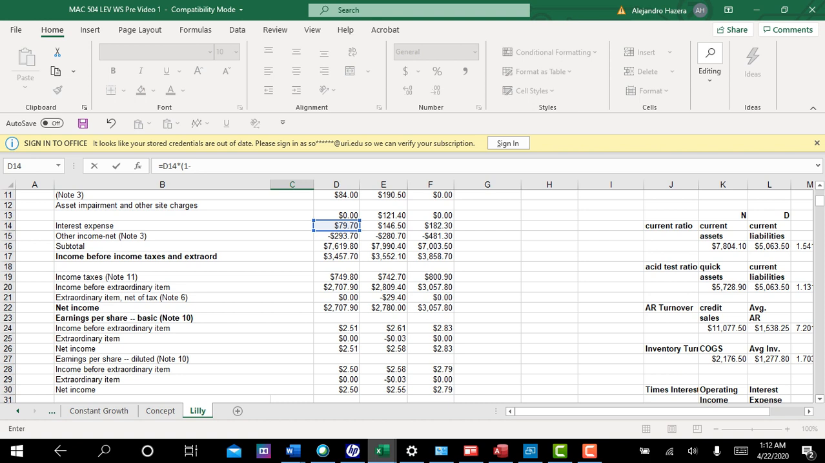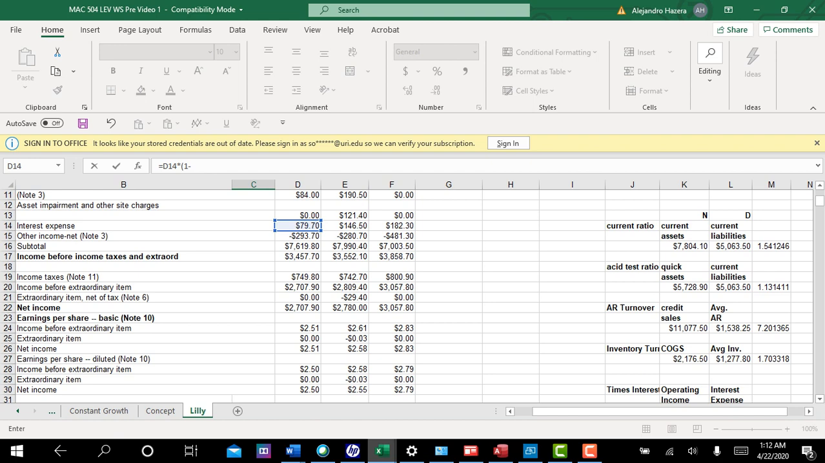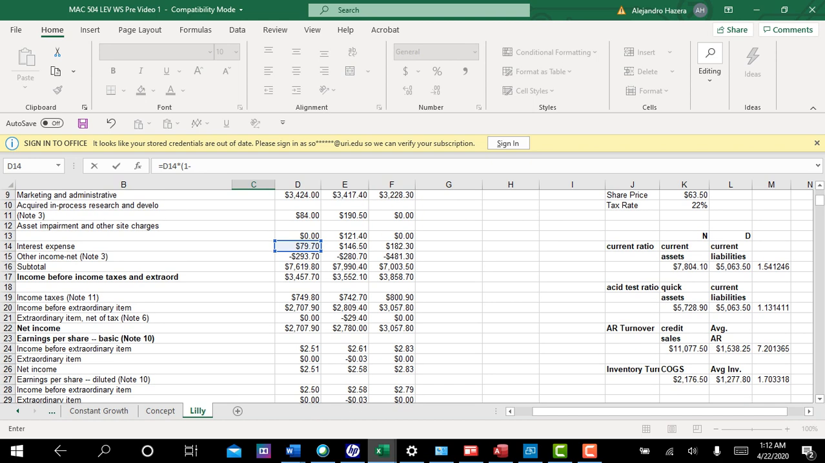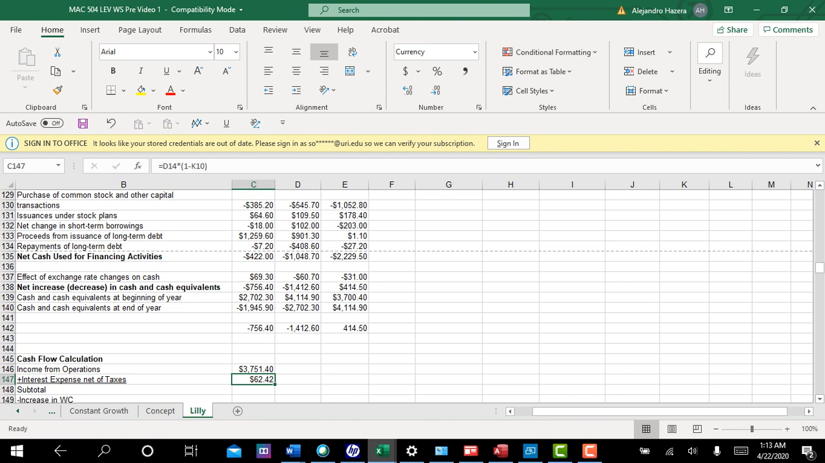Now, I pointed this out earlier. It's really the only number I'm going to use over here. My tax rate is 22%. Okay, so it's those two numbers right there. I'm going to take the interest expense of $79.70 and multiply by 1 minus my tax rate, which gives me my after-tax interest. And that gives me $62.42, which is, you could say, maybe I'm choosing an immaterial example, but that's just the way it is. Okay, so we're going to add that back.